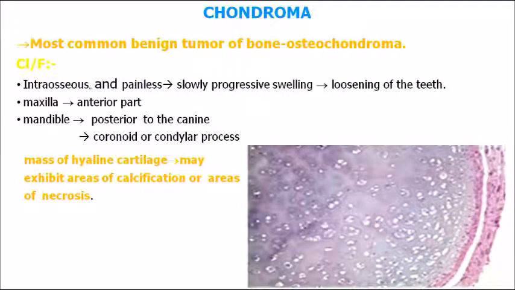Coming on to the next important lesion, that is chondroma. So what is chondroma? The most common benign tumor of bone is osteochondroma. So what does it actually look like? See the histological picture.